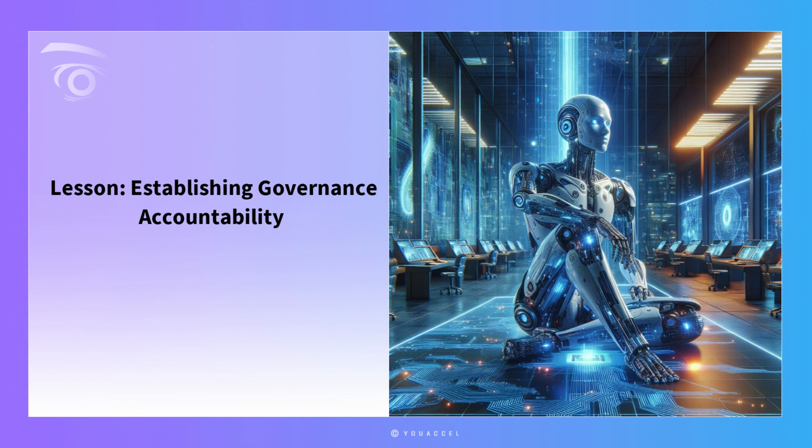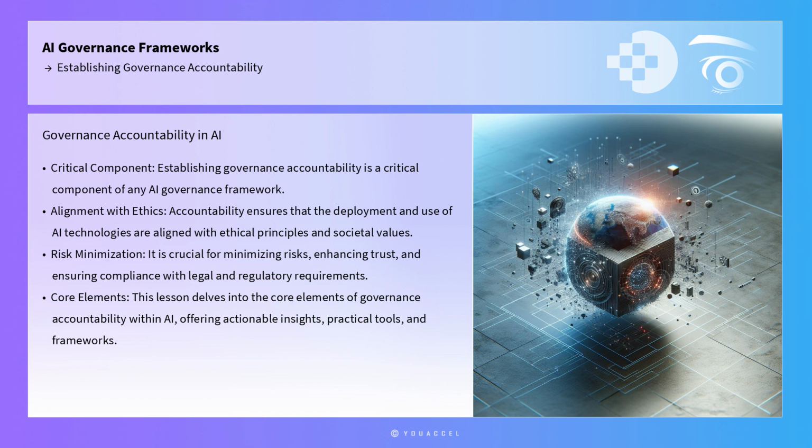Lesson: Establishing Governance Accountability. Establishing governance accountability is a critical component of any AI governance framework. Accountability ensures that the deployment and use of AI technologies are aligned with ethical principles and societal values. It is crucial for minimizing risks, enhancing trust, and ensuring compliance with legal and regulatory requirements.